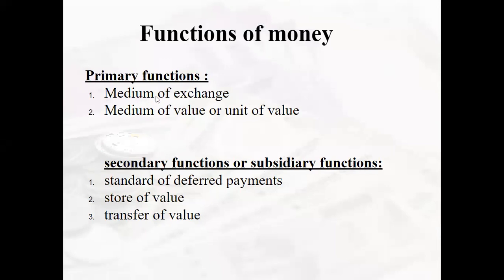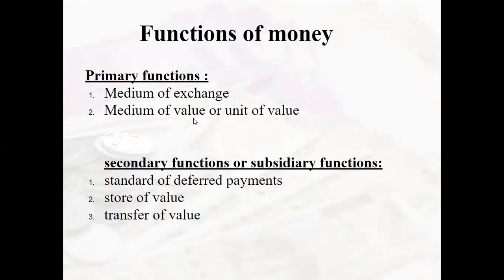Under primary functions, we have medium of exchange. So yes, money is considered as a medium of exchange. Like in the barter system, we had no medium of exchange because of which commodities were used as an exchange thing. If you needed something, you had to exchange your commodity with the commodity of the other person. But then money is considered as a medium of exchange. Now, when you go and buy something, you don't have to give anything in return, but then you have to pay for that particular commodity. So money is considered as a medium of exchange.